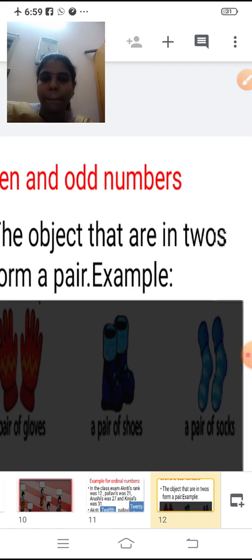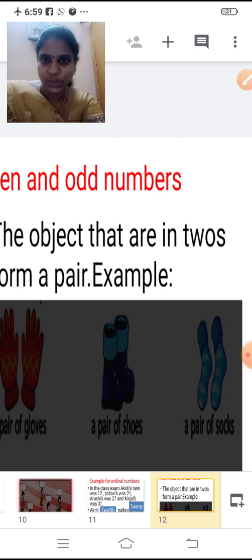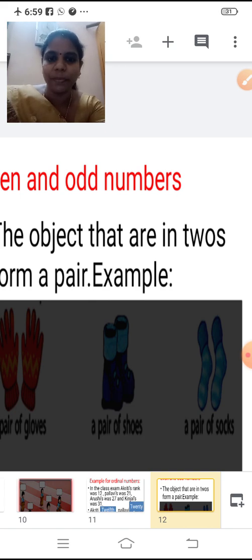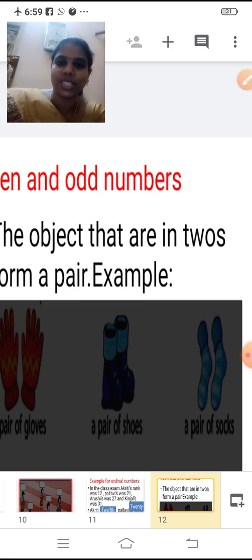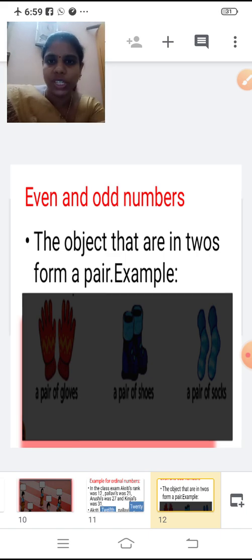Next one, pair of shoes. We have two, so we'll say pair of shoes. Third one, pair of socks. We have two, right? So how will we say it? Pair of socks. So objects that are in twos form a pair.